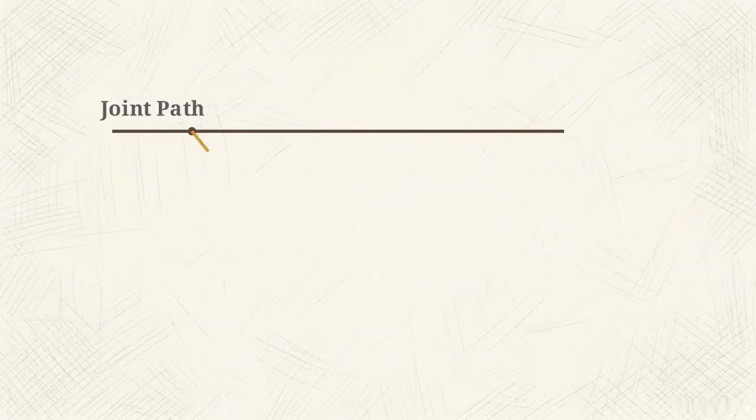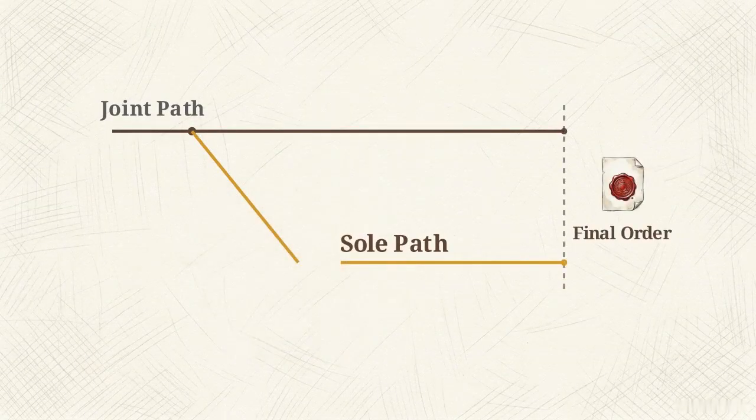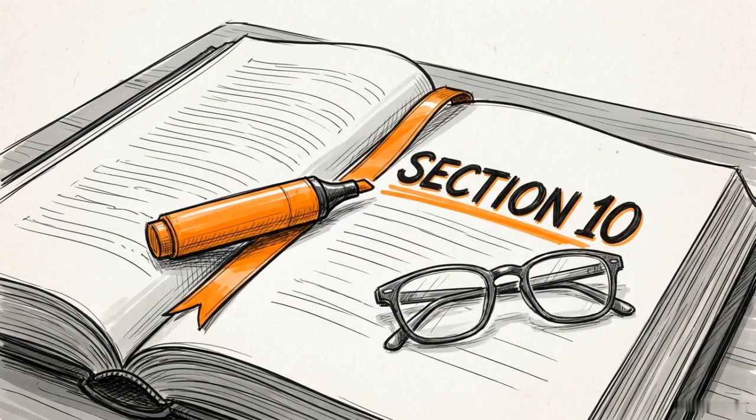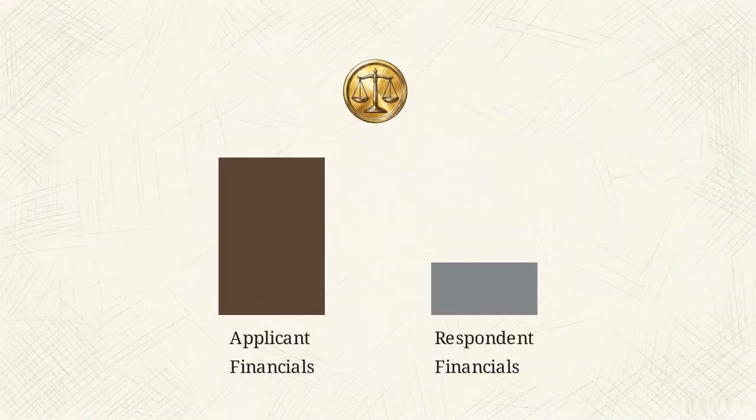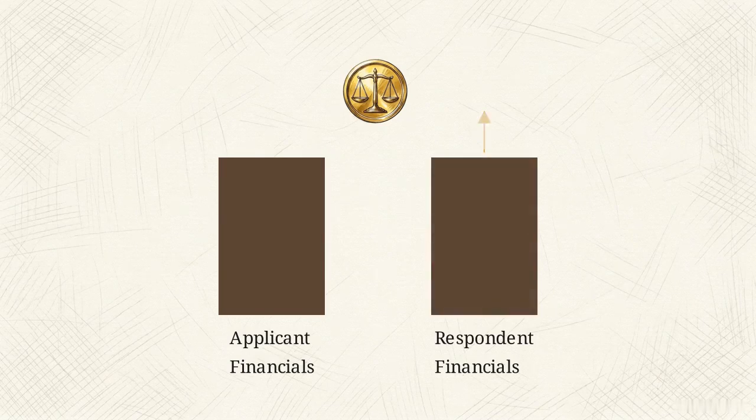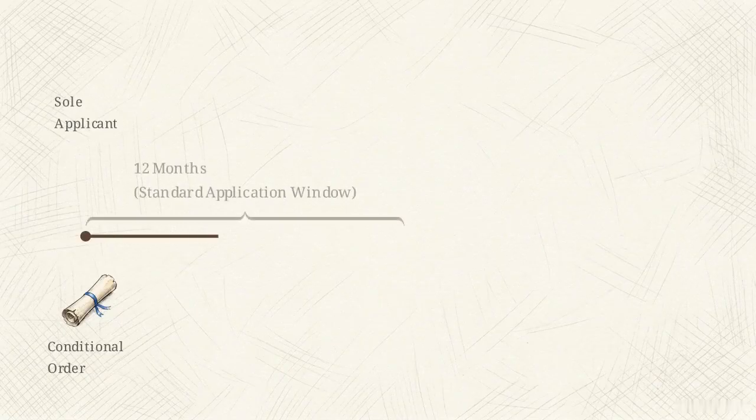Sole applications involve a different set of procedural branches, as one party takes the lead in finalizing the dissolution. To protect the other party, Section 10 of the Matrimonial Causes Act 1973 provides a specific defense for the respondent. Under Section 10, the respondent can block the final order if they can show the court that the divorce would result in unreasonable financial hardship. The court will not finalize the order until it is satisfied that the financial arrangements are fair.